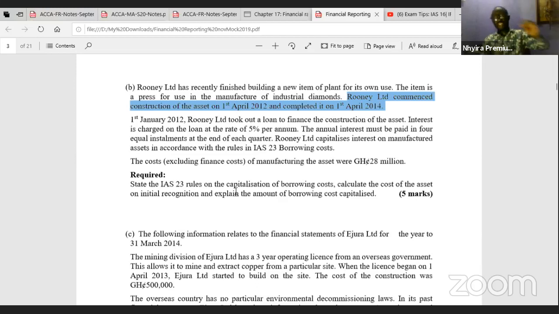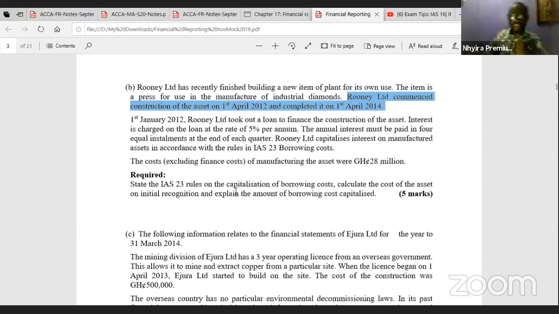On 1st January 2012, Rooney Limited took out a loan to finance the construction of the asset. So they started construction on 1st April 2012, but they took the loan on 1st January 2012. You've got to be careful. I'm emphasizing here because of the capitalization period, so you understand how we're going to be going through that.